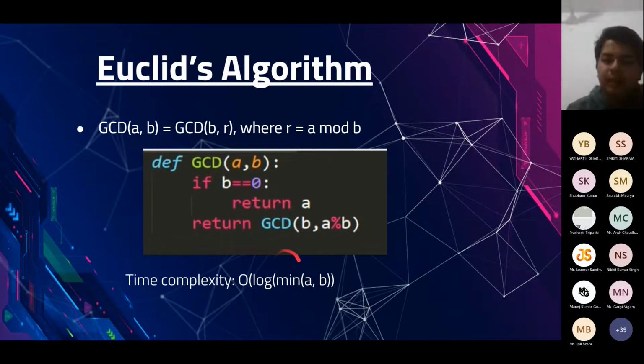And the time complexity of it is log of minimum of a comma b, and it is somewhat complicated to prove that this is the time complexity of it. So if you are interested, you can check it out, but it's a bit complicated.